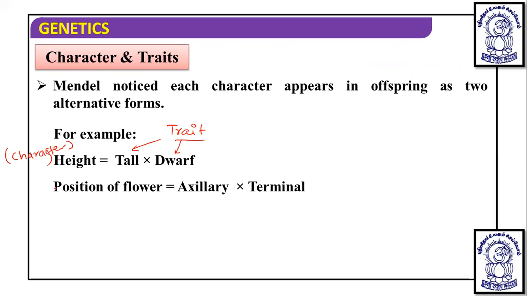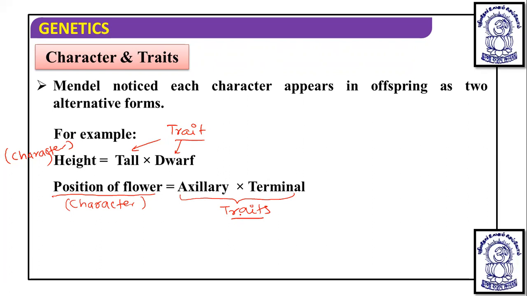In the same way, another example given is the position of the flower. The position of the flower is also a character, and these two are the traits. So if we want to define it, a character is a major significant morphological or physiological expression, which is produced as a result of gene expression.